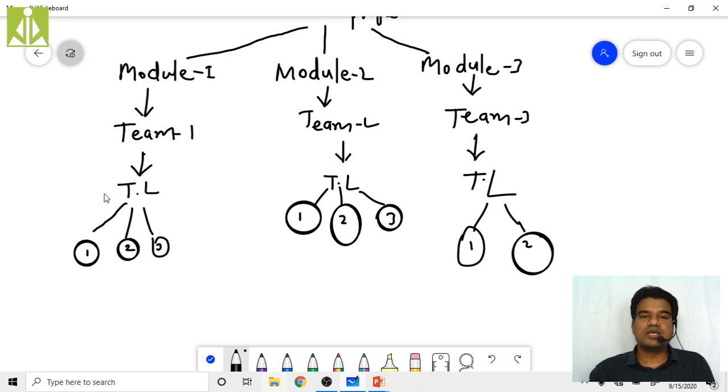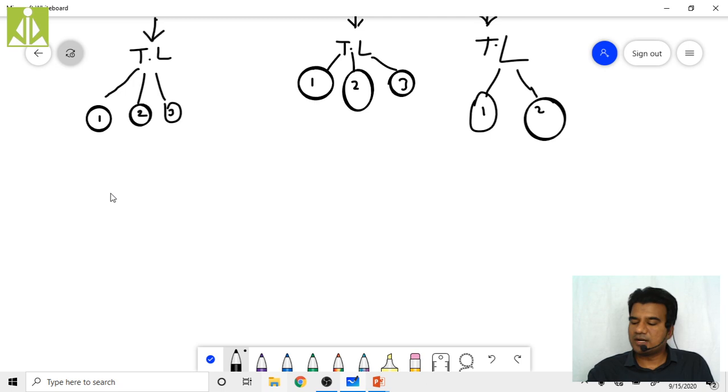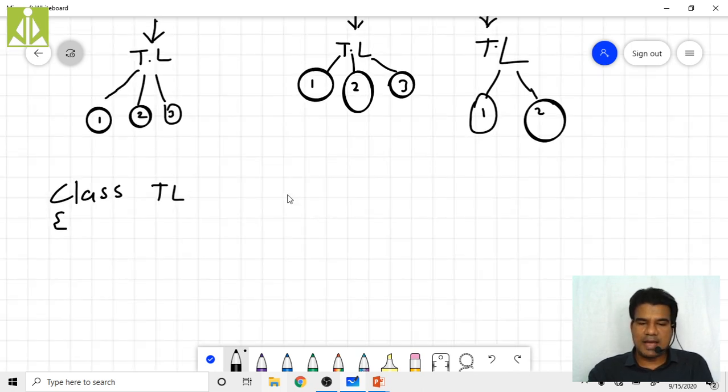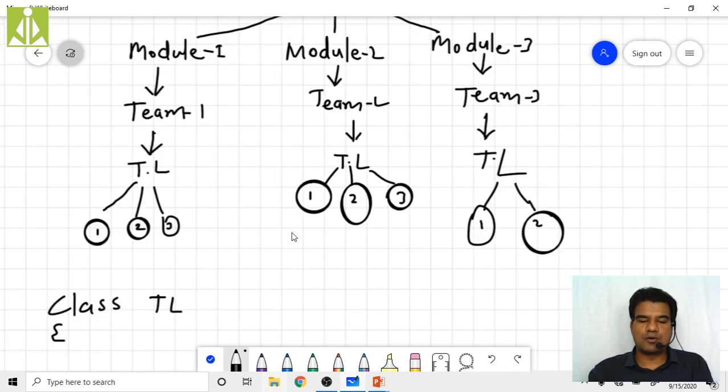Generally, in order to give those instructions, the team lead will take one class. Let us assume class team lead, and he will put some basic idea into that. Let us say they are designing a car. Sorry, already we discussed banking, isn't it? So that bank organization only we will consider. Bank project only we will consider.